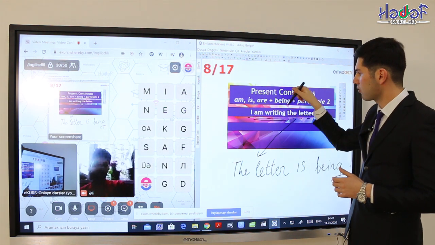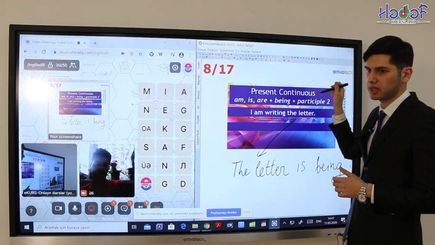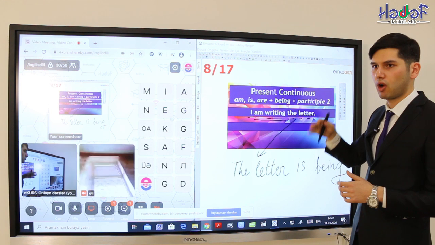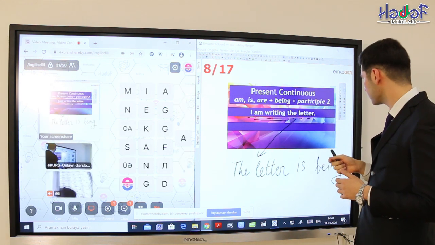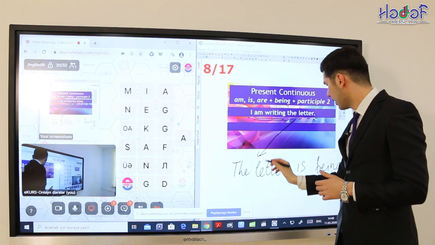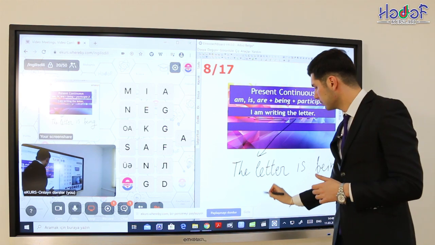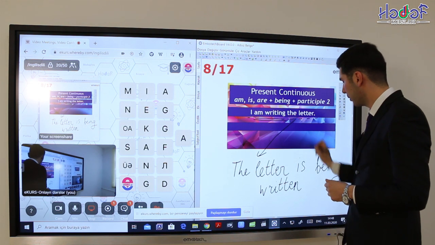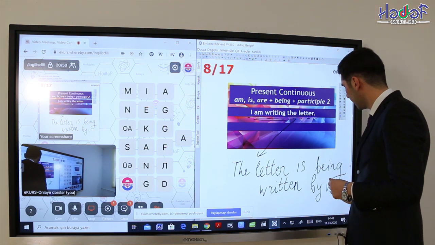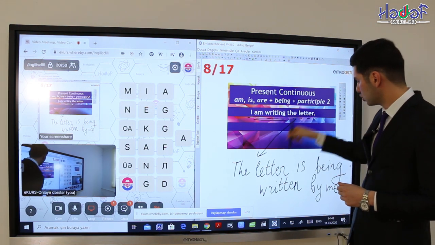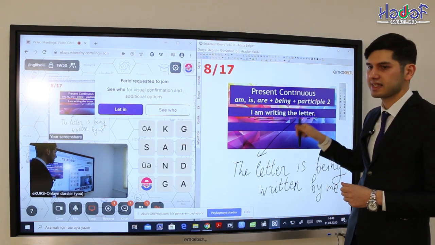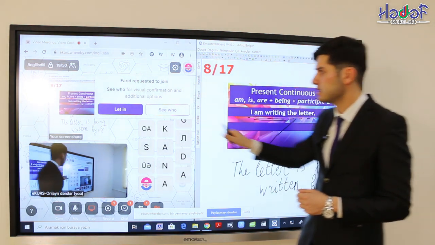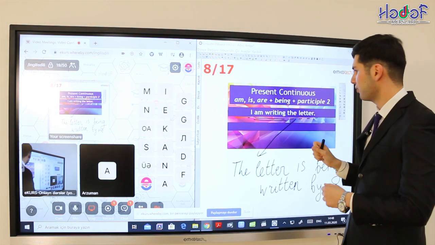And after, writing should be used in participle two. And this is the written. We know that write, wrote, written. Written, this is the third form of this verb. The letter is being written. Written by me. Now let's translate this sentence. Məktub mənim tərəfimdən hal-hazırda yazılır. Письмо пишется мною сейчас. This is the present continuous tense form.